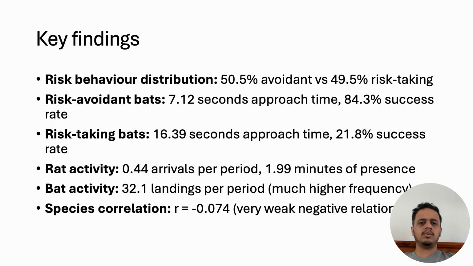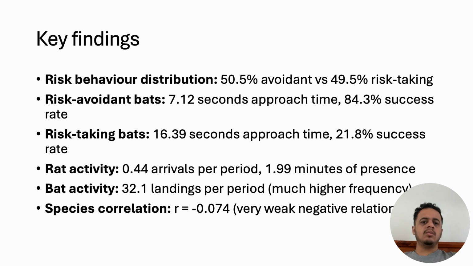When we examined risk behavior distribution, we found that bats showed risk avoidance behavior in 458 cases, representing 50.5% of all observations, while risk taking behavior occurred in 414 cases, representing 49.5%. When we tested whether this proportion significantly differs from random behavior using the Z statistic, we found it didn't. The p-value was 0.765, meaning we cannot conclude the bats show more avoidance behavior than would occur by random chance.